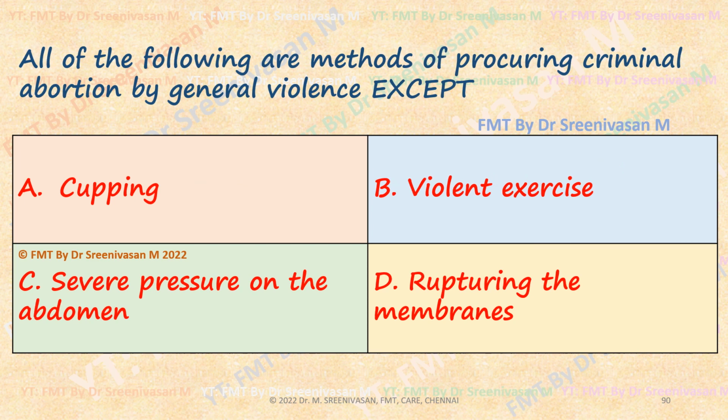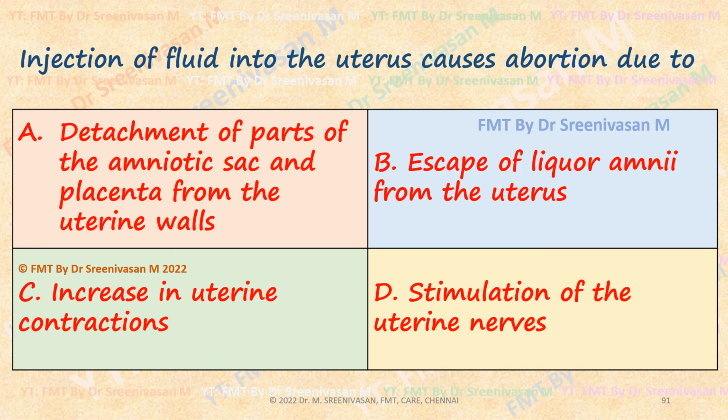All of the following are methods of procuring abortion by general violence except, as we have discussed, cupping. Cupping is the general violence in the first month. Violent exercise, severe pressure on the abdomen, massaging are general methods. Rupturing of membranes, abortion stick and all are local methods. Injection of fluid into the uterus causes abortion, as any fluid or air insufflation causes detachment of the placenta and amniotic sac from the uterine walls, thereby causing expulsion. So the first choice is correct.